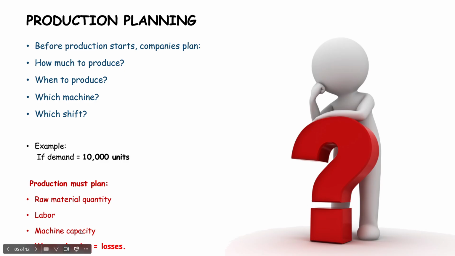Then machine capacity. If you produce more than the capacity, your machine might spoil. And if you produce under the capacity, and you're not planning optimally, for example, the capacity of the machine is 1600 units and you're planning for 1000 units, but the actual demand you need is like 1400 units. So the extra 400 units you're not covering within that machine capacity. Again, you have to produce those 400 units some other time. So here again the cost will be incurred. It's a huge cost for the company.